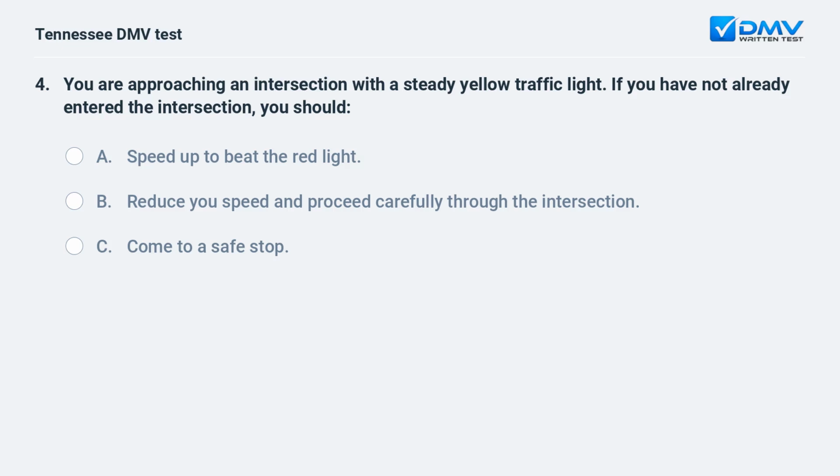You are approaching an intersection with a steady yellow traffic light. If you have not already entered the intersection, you should: A. Speed up to beat the red light. B. Reduce your speed and proceed carefully through the intersection. C. Come to a safe stop.